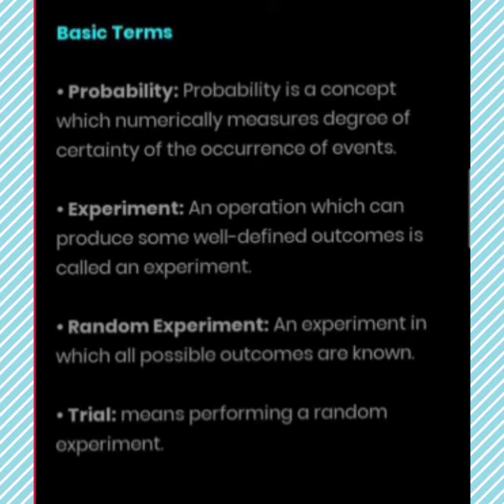Probability is a concept which numerically measures the degree of certainty of the occurrence of an event. My dear student, if I ask you, today will it rain? Because the clouds are there, it shows the possibility of rain, but it is not sure. If it is a sure event, then for that event we can say the probability is 1.